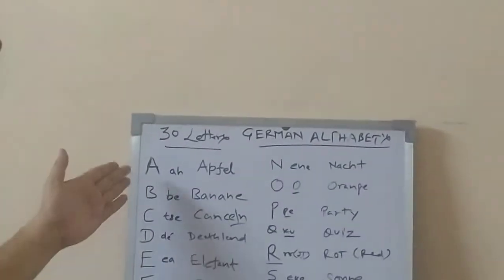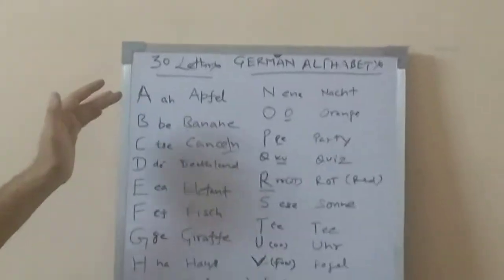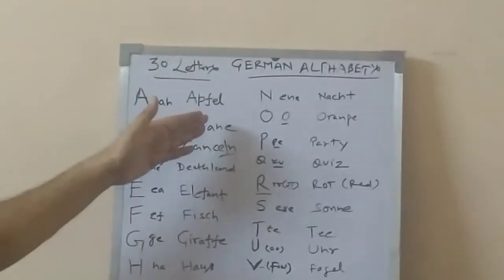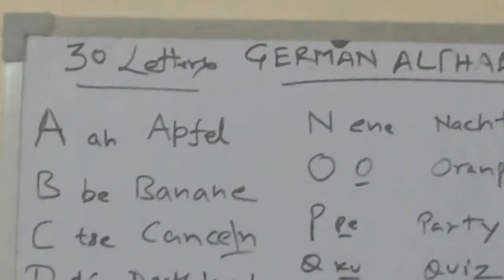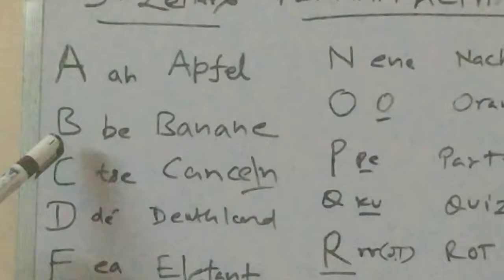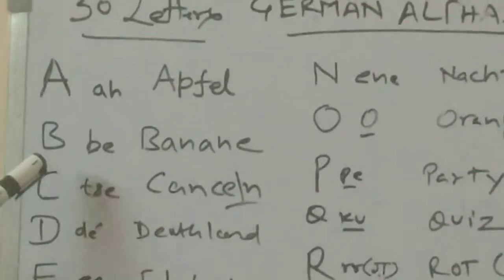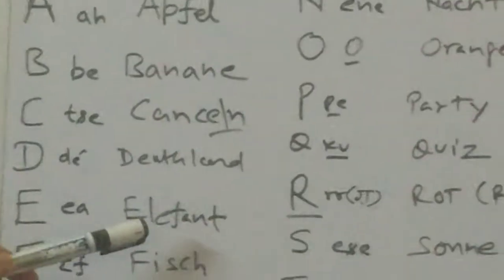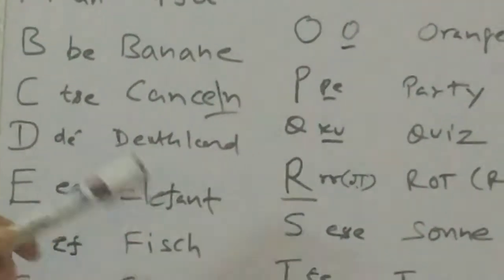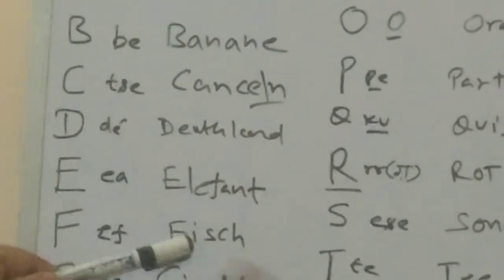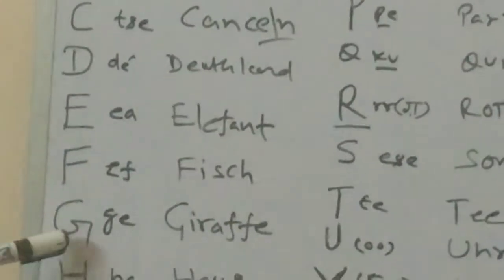The first letter is A. It's not "A" as in English, it's "ah". Apple is Apfel in German. The second one is B. It's not "bee", it's "bay". Then C is "tsay". Elephant in German is Elefant. F is "eff". Fish is Fisch. G is "gay".